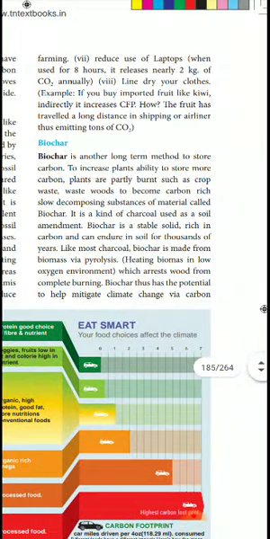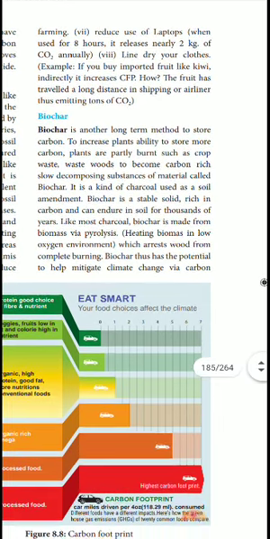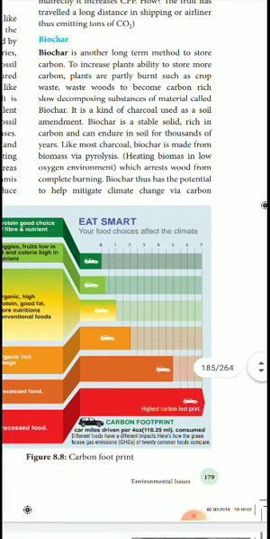If you have imported fruit like kiwi, the fruit has traveled a long distance by shipping and airliner, emitting tons of CO2. So if you import or buy kiwi fruit, it is problematic. Okay, next class we will see the biosphere.